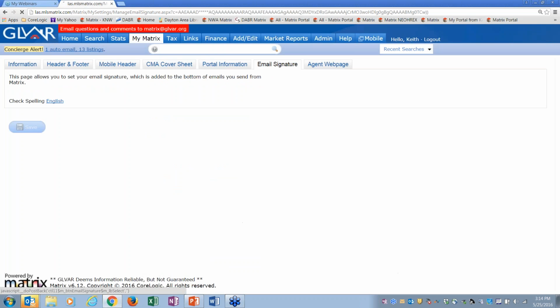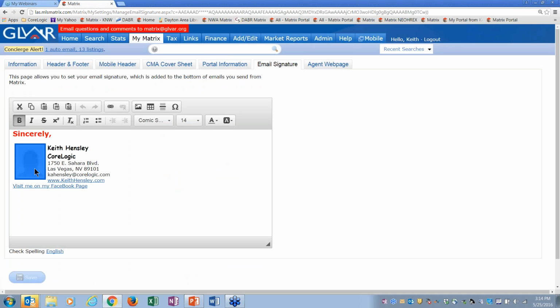Email signature. Okay, email signature. Now, when you first come in here, you're not going to have a picture, and second of all, you'll probably only have your first and last name. That's why it's so important also to come into this one and make sure you get set up, okay? Because we want to make sure we've got your good information on you here, okay?